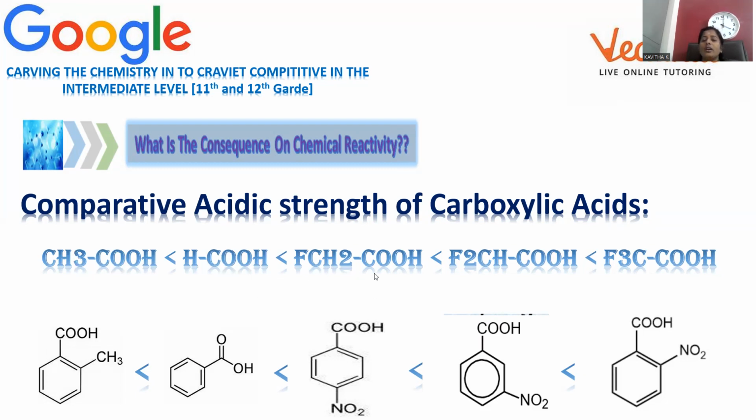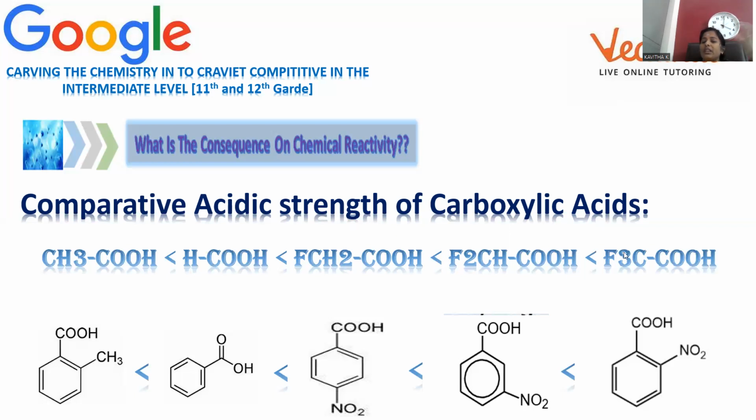Move on to fluoroacetic acid. Fluoroacetic acid if taken, what will fluorine do? Fluorine has a natural tendency to drag the electrons backside. It is pulling electrons. Whenever electrons are dragged towards the fluorine from the carbon skeleton, oxygen is obviously becoming electron deficient. Deficient oxygen has a strong tendency to displace the bonded electrons, so H plus is easily removed. Whenever H plus is removed, it is becoming a stronger acid. Okay, so compared to one fluorine, two fluorines have more strength to pull the electrons, so more is the strength of the acid.